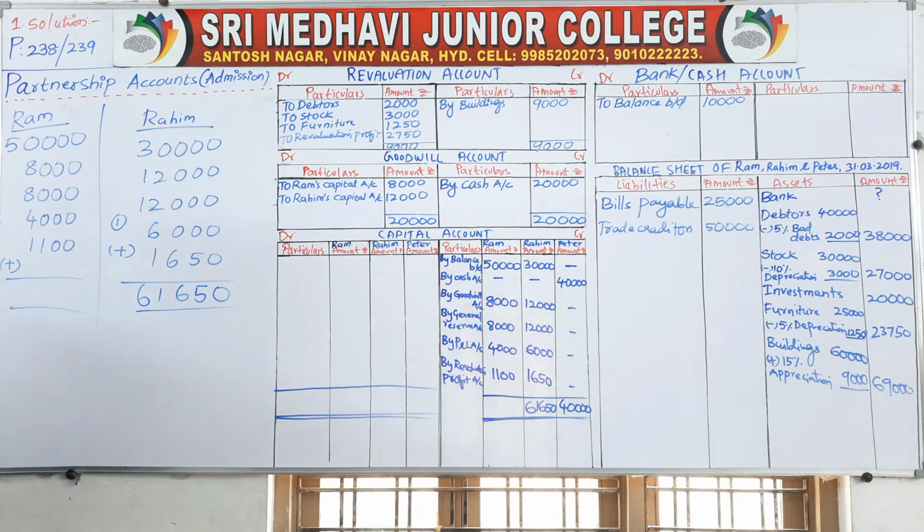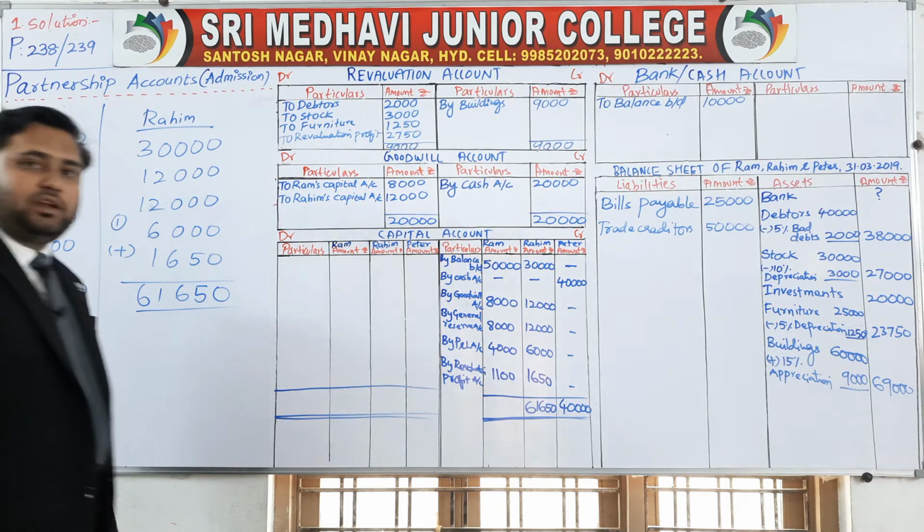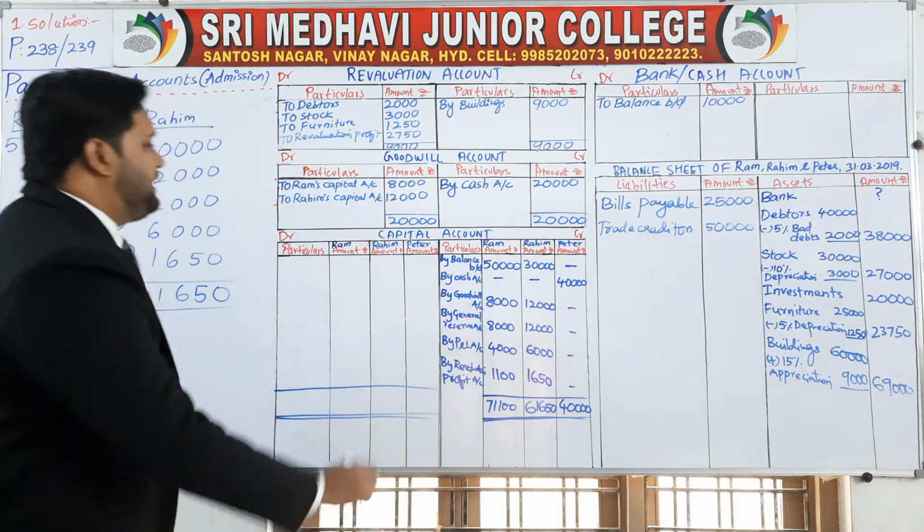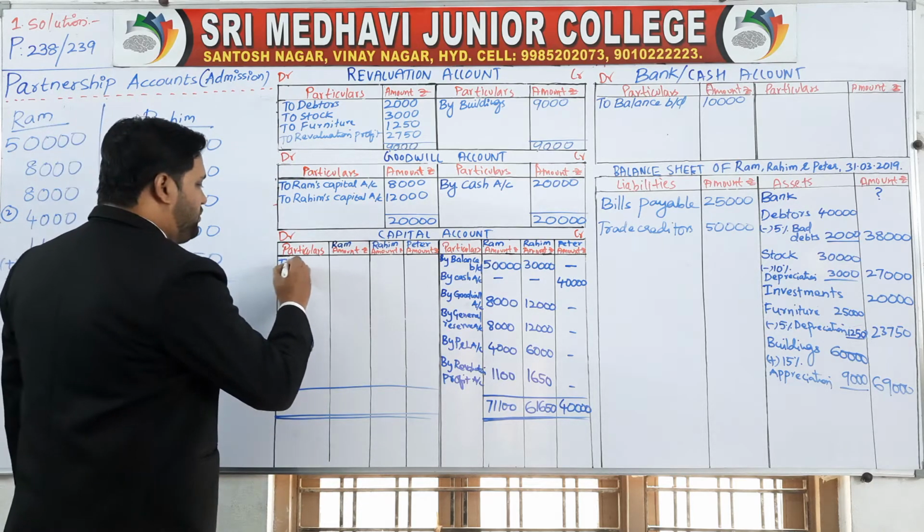Add this, you will come to know the capital of Ram. 0, 0, 1, 8, 8, 16, 20, 21, carry 2, 5 plus 2, 7, 71,100 is the total capital of Ram. 71,100.